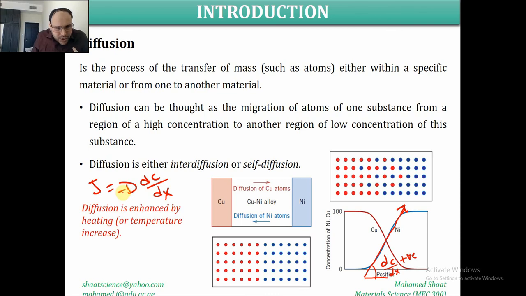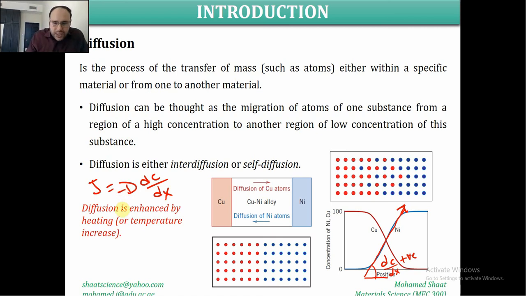Why? Because if we remove the negative, as I said, this slope here is positive. This positive slope indicates that the diffusion should be in the positive x direction, because this function gives us x, and J would depend on the positive x direction, which is not true. The nickel should be diffusing left to end up with a decrease in the concentration, right? From the right to the left side, indicating that the diffusion should be on the opposite side. So that's why this negative has been plugged there.